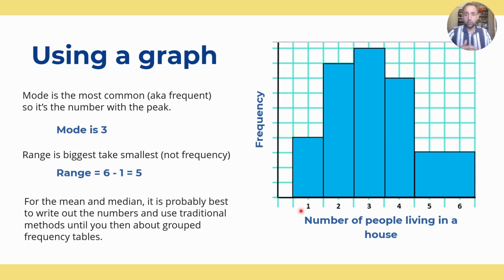You can get mean and median, but it's not something you're going to be asked for in LANTITE. But just in case you wanted to know, I could write all these numbers out individually. So if there was 4 ones, 4 people who have one person in the house, I would write 1, 1, 1, 1, so on and so forth, and then I could get the mean and the median the typical way. But that's a higher level content than what you need to know at this stage. But it is very common for you to be asked what the mode and maybe what the range is from a graph like this.